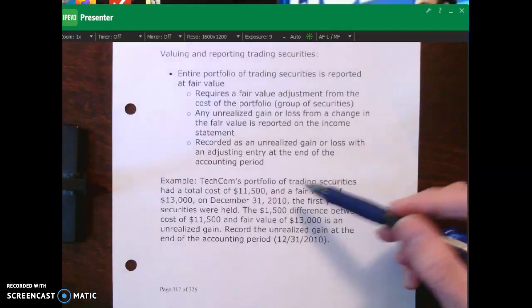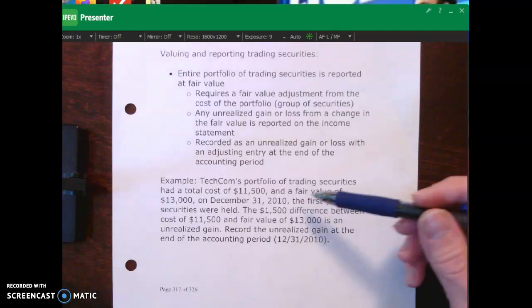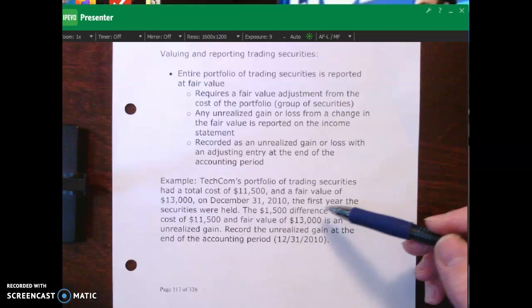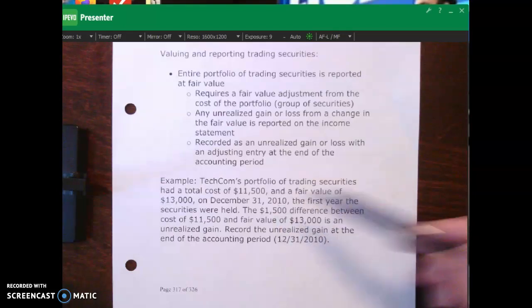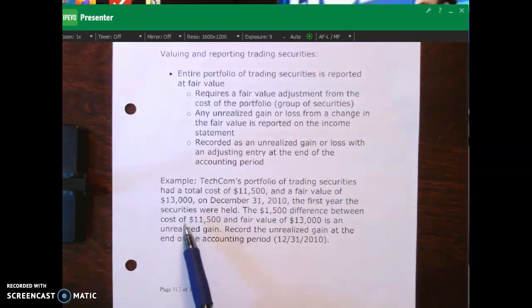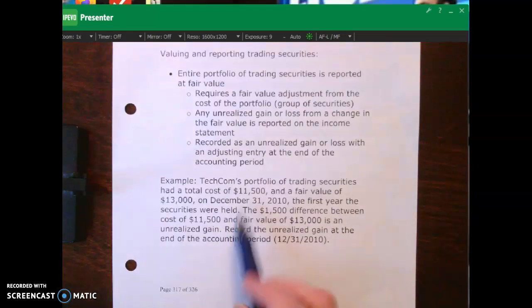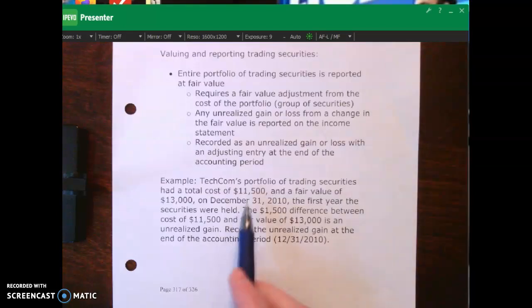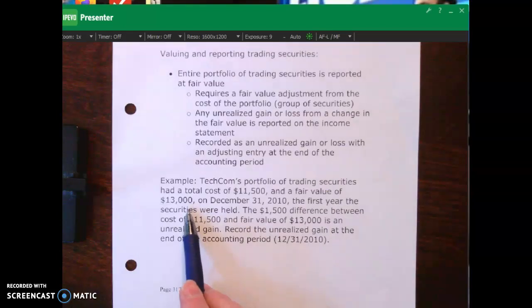And so what we're going to do is look at this example. So let's suppose that TechCom's portfolio of trading securities had a total cost of $11,500 and a fair value of $13,000. The aggregate of all the stock prices that they had as investments classified as trading was $11,500 when they bought it. So you can see it increased by $1,500.